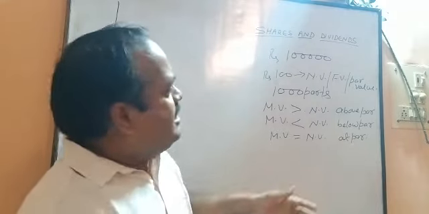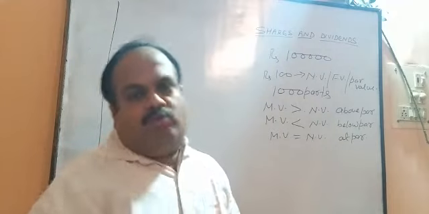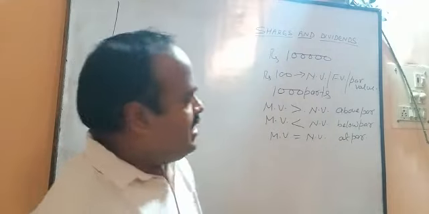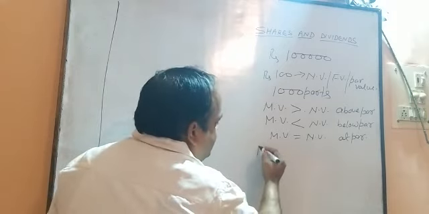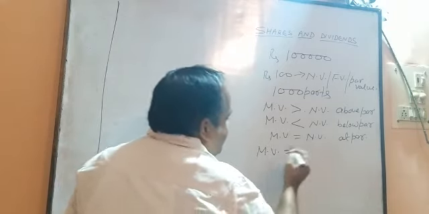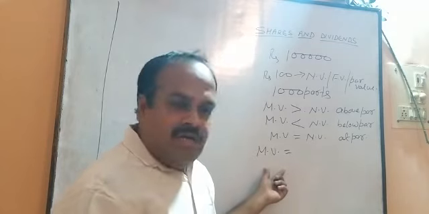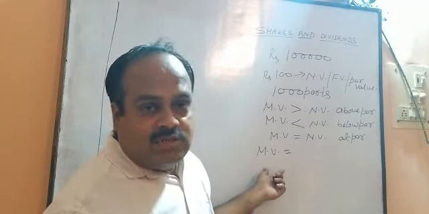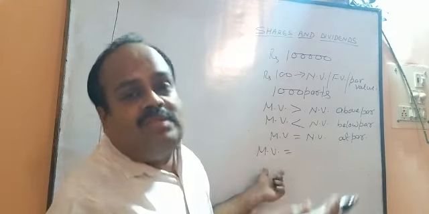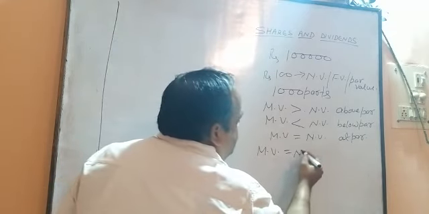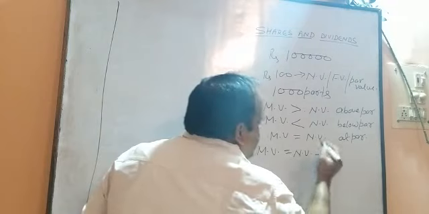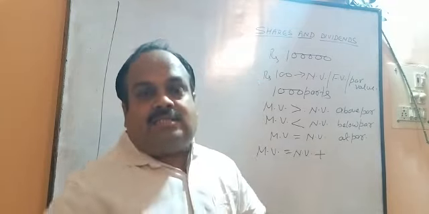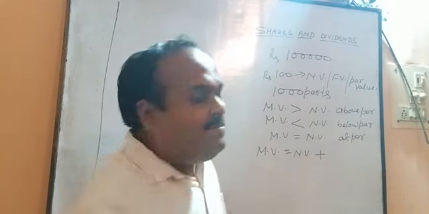So let us now consider 5 formulas. 5 easier formulas. I start with market value. As I said, the market value can be more or less. Let us consider such a situation in which market value is more than the nominal value. So how much more? Nominal value plus something which is called premium.